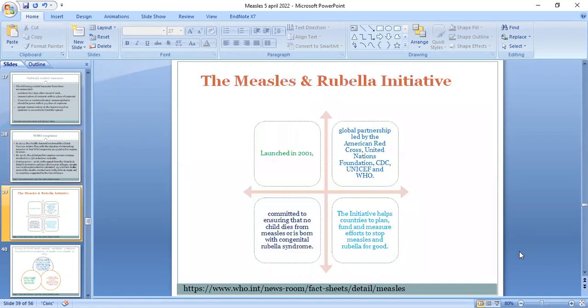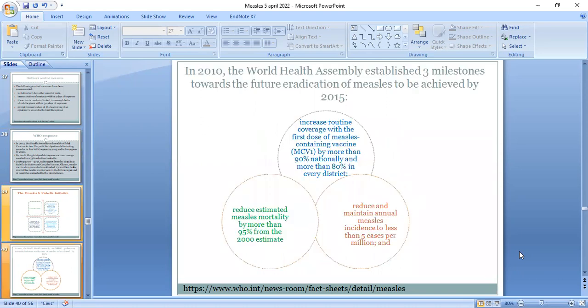Now, the Measles and Rubella Initiative that was launched in 2001. It is a global partnership led by the American Red Cross, United Nations Foundation, CDC, UNICEF, and WHO. This initiative is committed to ensuring that no child dies from measles or is born with congenital rubella syndrome. The initiative helps countries to plan, fund, and measure efforts to stop measles and rubella for good.